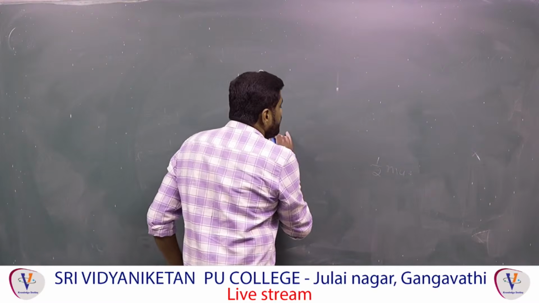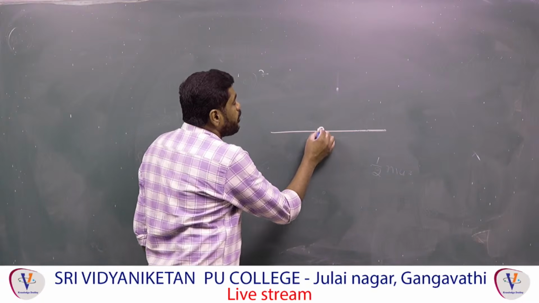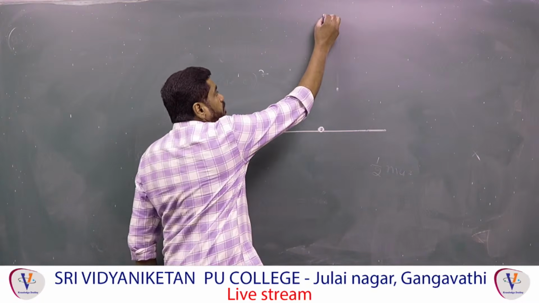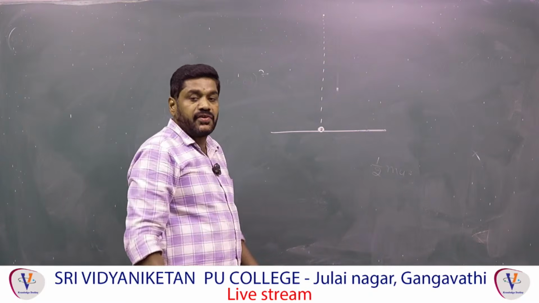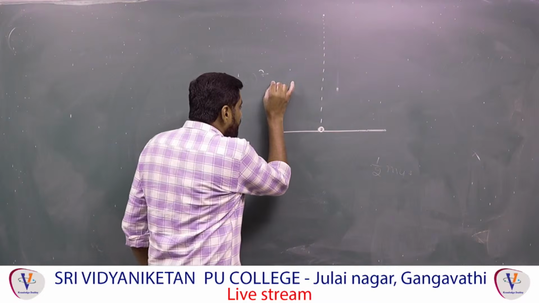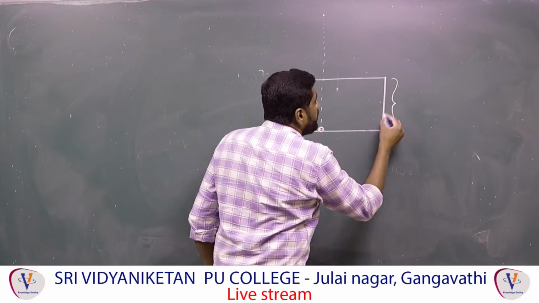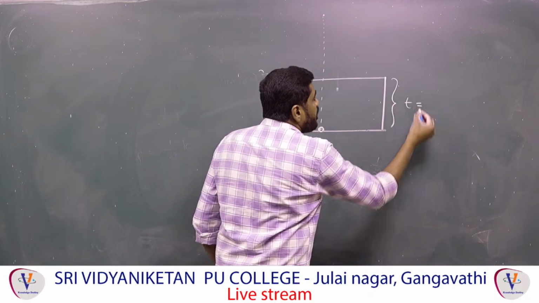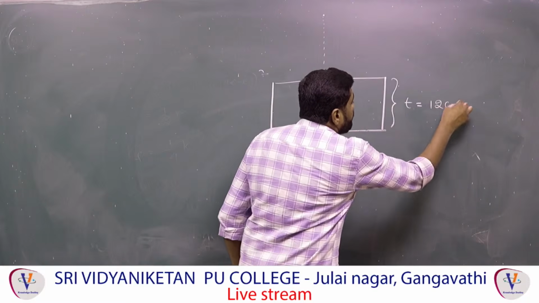For example, initially there is this table, and one ink mark or dot on it. You are observing from here, at a distance of 20 centimeter. But now watch, you are keeping a glass slab, with thickness 12 centimeter.